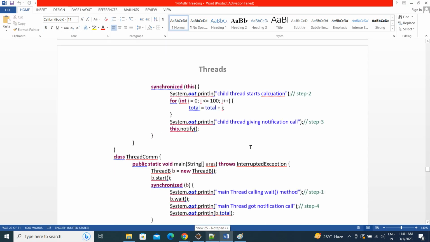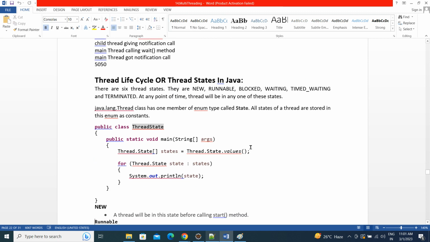Now, the next topic is thread life cycle, or thread states. While executing, what are all the states that a thread can be in? Whenever we create a thread object, there are multiple states. There are six states: new, runnable, blocked, waiting, timed waiting, and terminated.